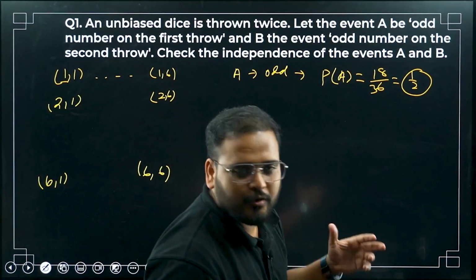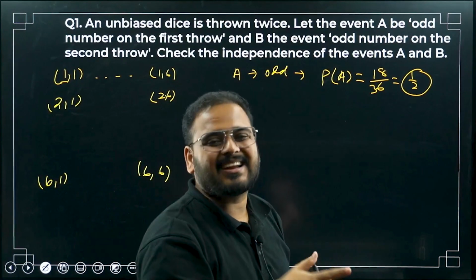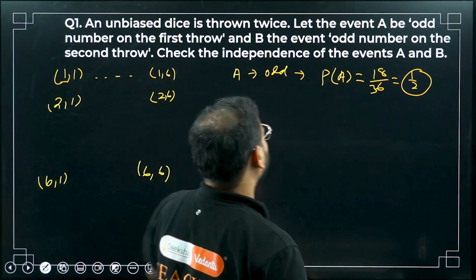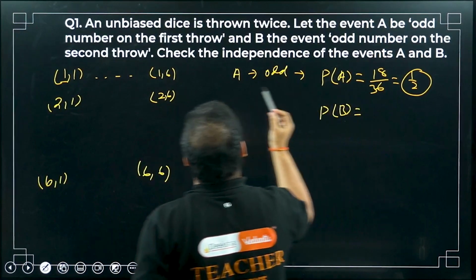Okay, if you're not sure about it, just write it down. But I'm telling you, if you throw a dice, it can either come even or odd. It means 1/2 chances. They're independent, right? P(A) and P(B) are independent. It means what is P(B)?